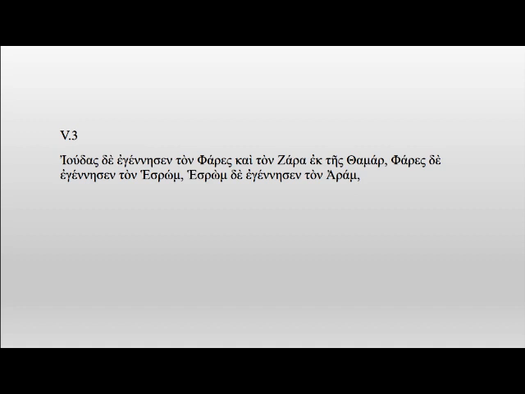Judas δε εγέννησεν τον Φάρες και τον Ζάρα εκ της Θαμάρ. Φάρες δε εγέννησεν τον Εσρόμ. Εσρόμ δε εγέννησεν τον Αράμ. Judas, however, gave birth to Phares and Zara by Thamar. Phares, however, gave birth to Esrom. Esrom, however, gave birth to Aram.